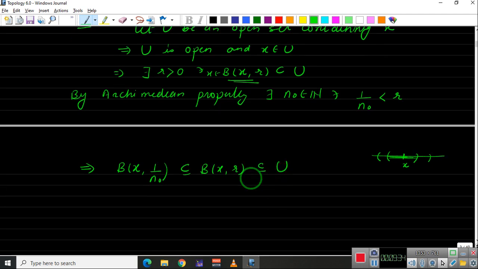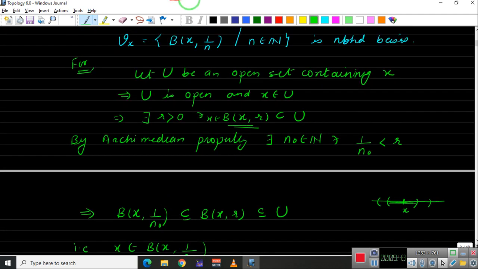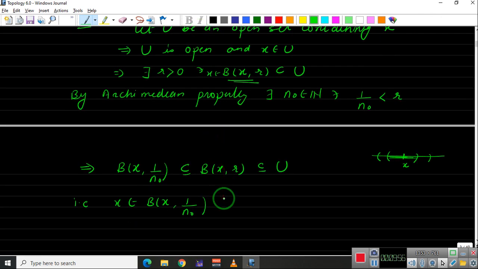And almost done. What have we proved? We have proved that x belongs to the ball around x of radius 1 upon n naught, because it's the center. So of course this ball around x of radius 1 upon n naught is an element from Vx, and it is contained inside U. What does that mean?